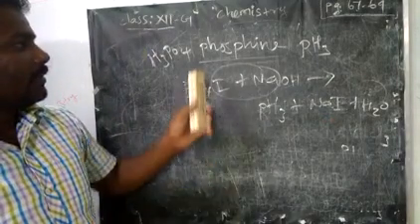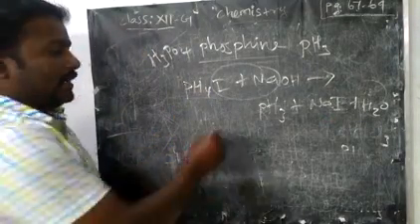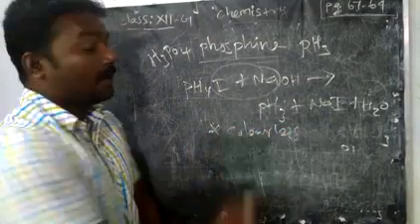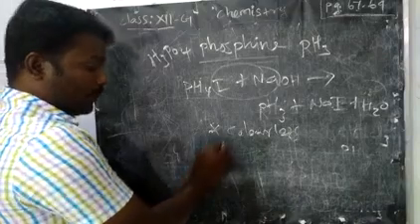Now phosphine is a colorless gas. Phosphine is also poisonous.